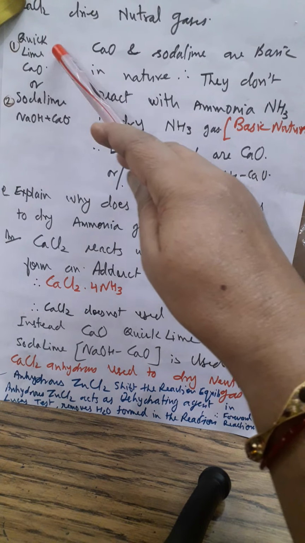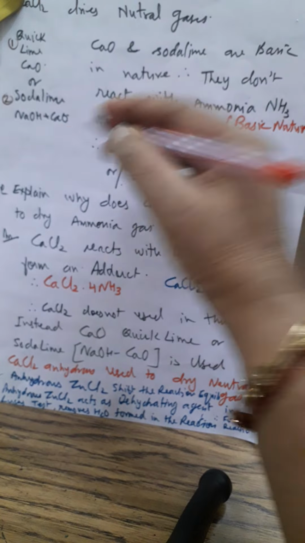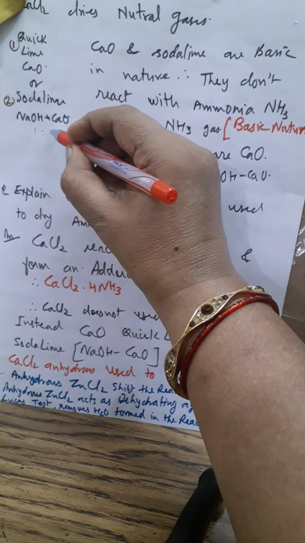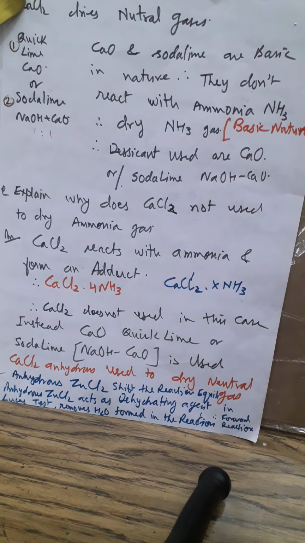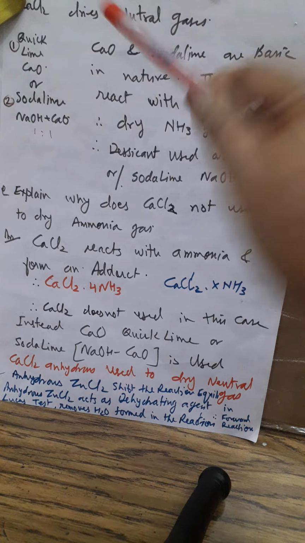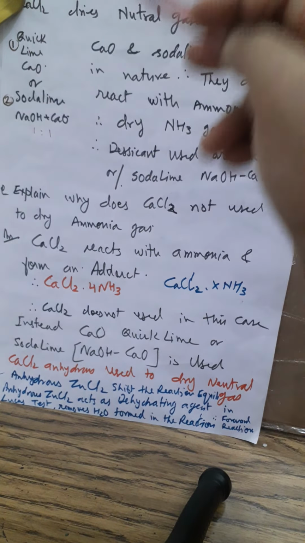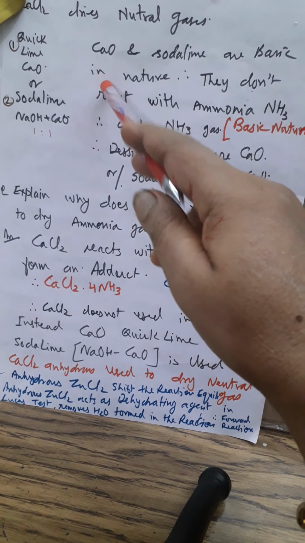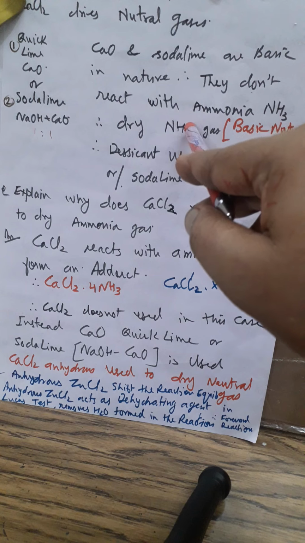Okay, now quicklime, CaO, or soda lime. Soda lime is a mixture of NaOH and CaO in 1:1 ratio. Okay, they both are basic in nature. So sometimes they ask you to write down 2 basic drying reagents. At that moment you have to say CaO and sodium hydroxide, soda lime, all these are drying agents. Now they are basic in nature, so they can dry ammonia gas.